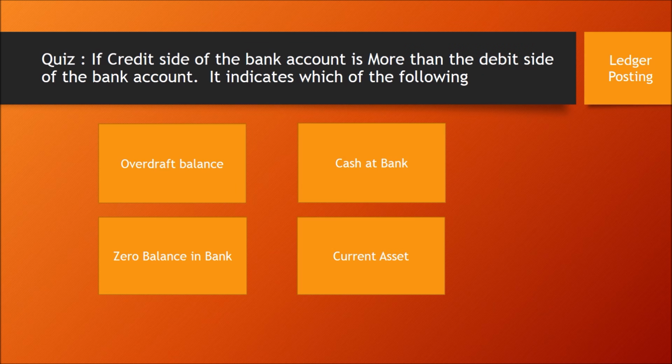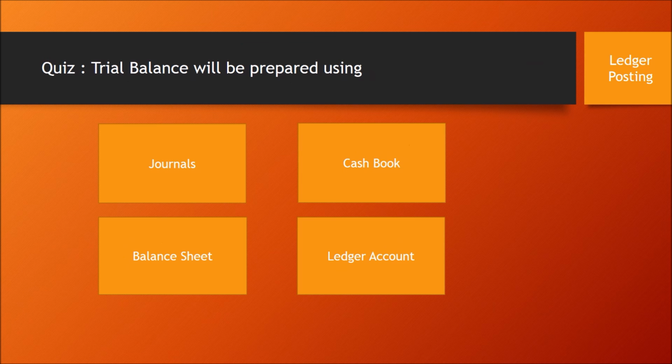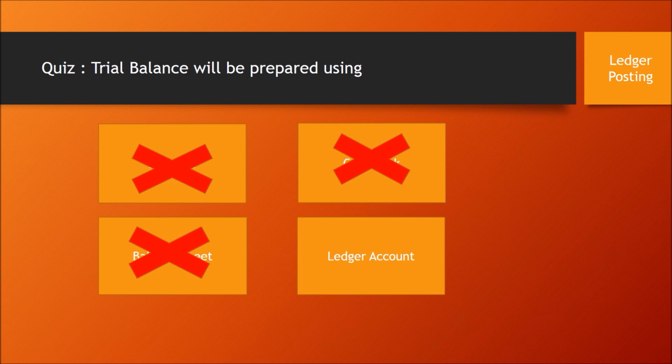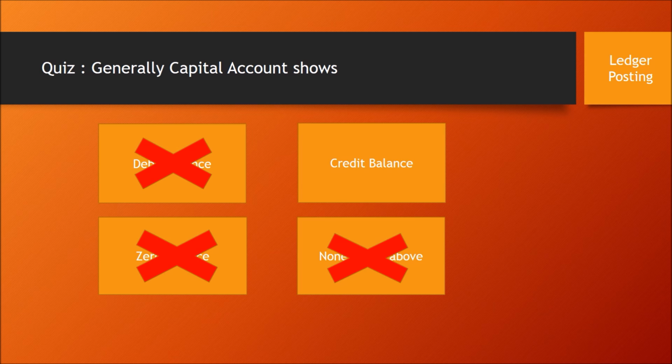If the credit side of the bank account is more than the debit side of the bank account, it indicates which of the following? It indicates overdraft balance. Bank accounts should generally show a debit balance when there is no overdraft facility. In case of an overdraft facility, only a bank account can show a credit balance. Trial balance will be prepared using ledger accounts. Capital account is an owner's equity account, so it will always show a credit balance.